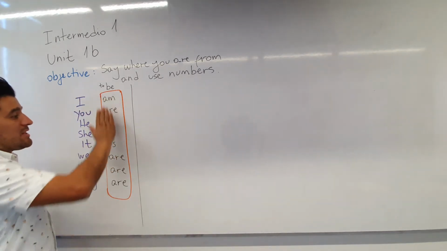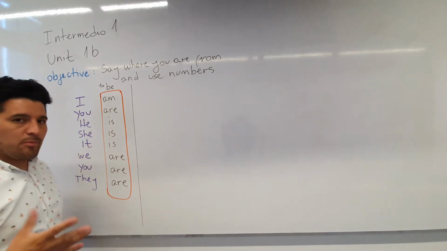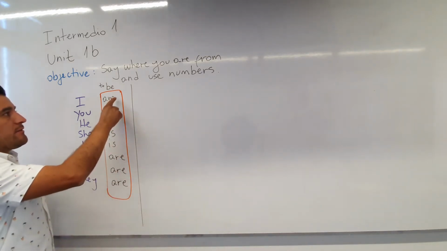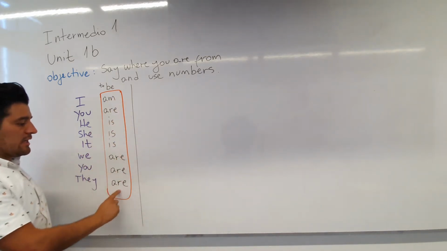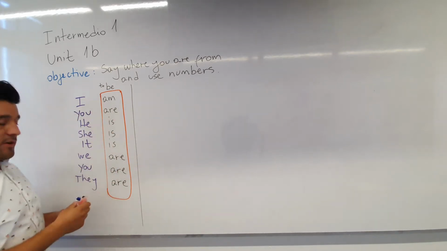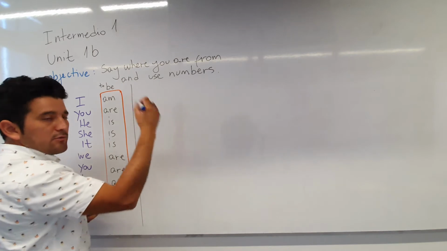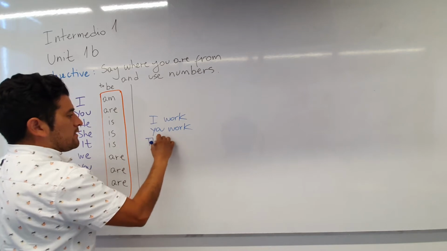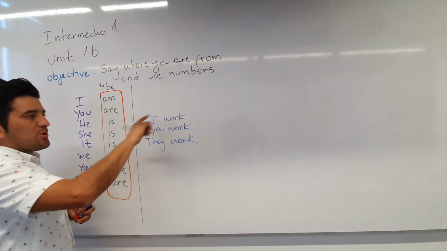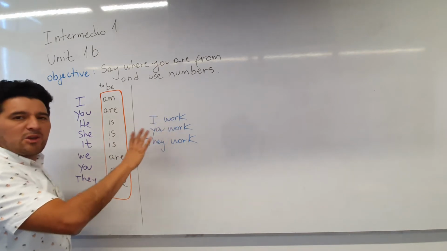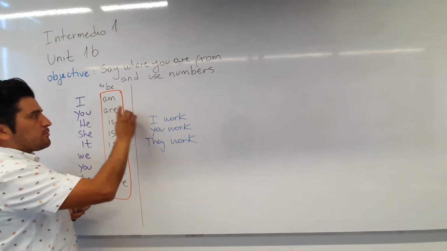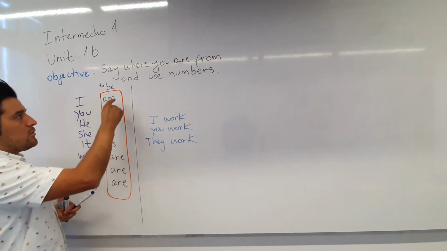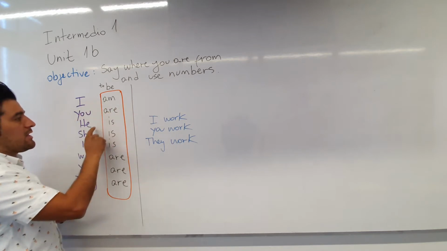¿Por qué es tan importante el verbo to be? Porque es la base de muchas preguntas y es como la base de lo que usted va a aprender. A diferencia de los demás verbos, el verbo to be cambia su forma usando los diferentes pronombres. Por ejemplo, si yo digo el verbo trabajar, I work, you work, they work. Estos verbos nunca cambian, siempre mantienen la mayoría de su forma. Entonces, por eso es que el verbo to be se enseña aparte, porque es un poco más complicado, porque cambia. Por ejemplo, I am, you are, he is.